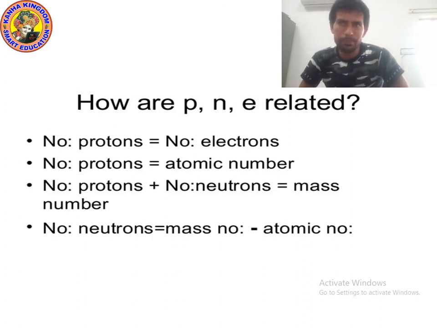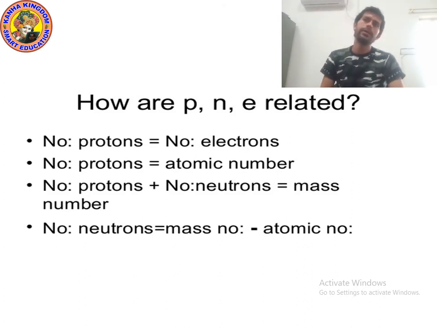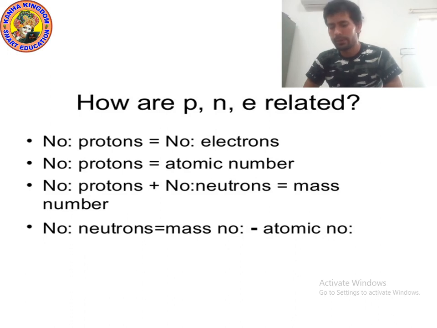And what is mass number? The number of proton and number of neutron together is known as the mass number. When you add the number of proton and the number of neutron, you get the mass number. I hope you understood. The mass number can be different for different atoms.